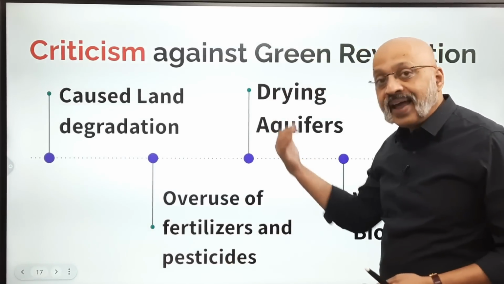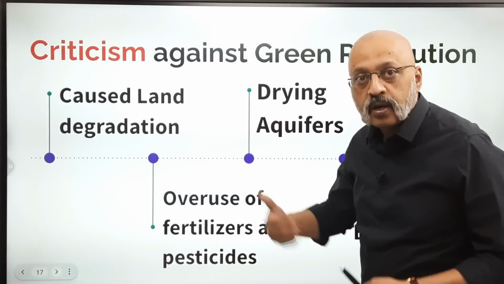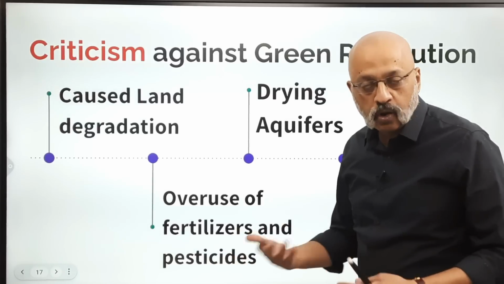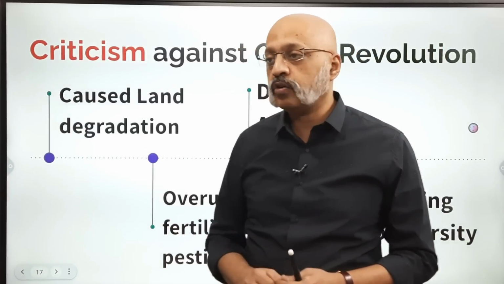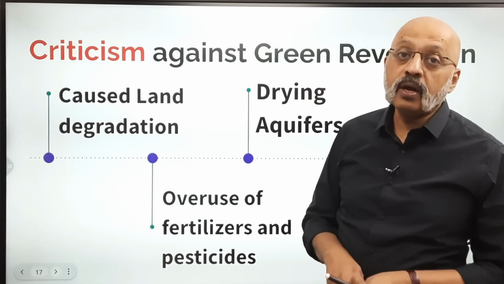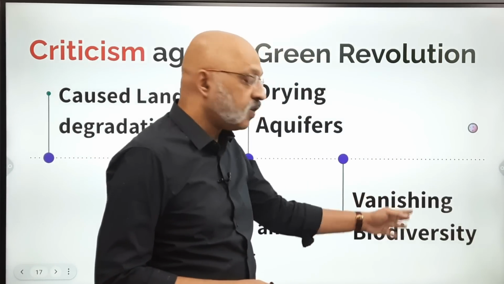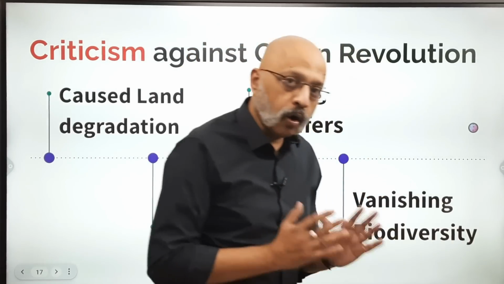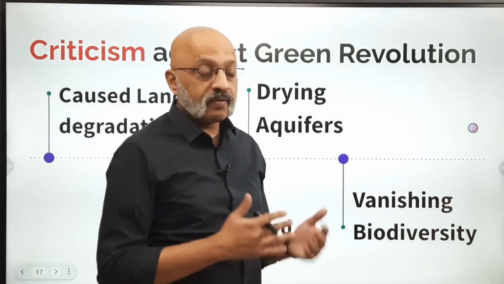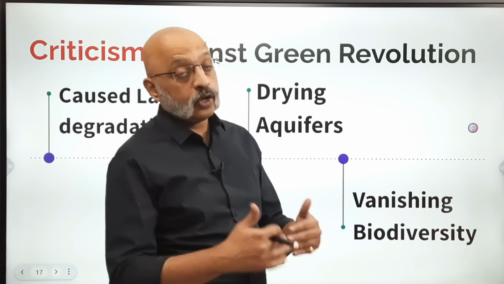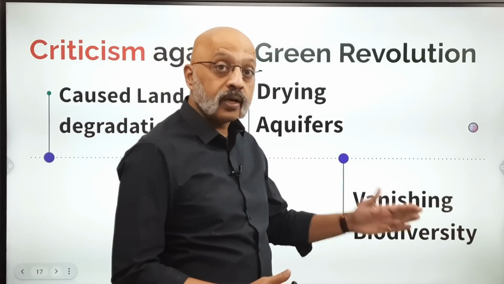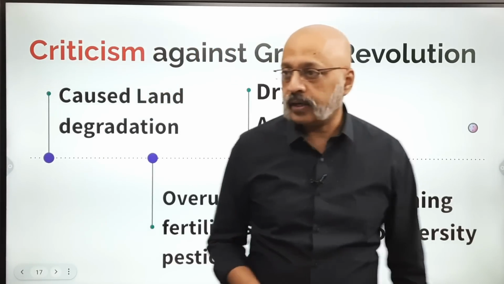So it ended up drying the aquifers because of overuse of the land. That is what was happening as a result of the green revolution, and vanishing biodiversity, because most farmers were focusing on a few crops, right? So that kind of crop rotation was not there as should be desirable today. In today's day and age, it is there, but not at the time when it was started. Okay.